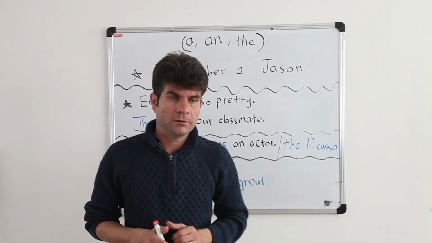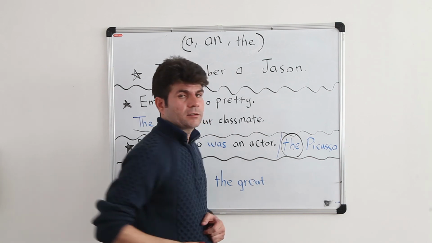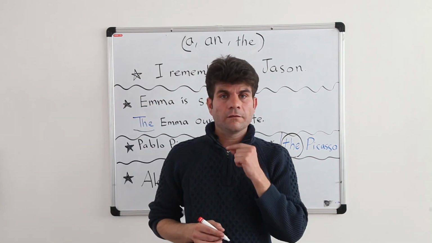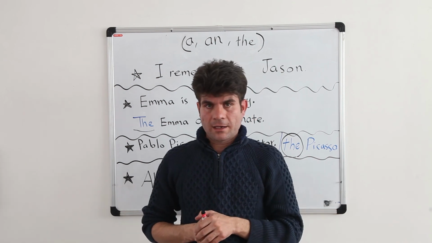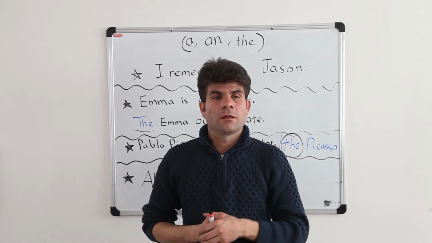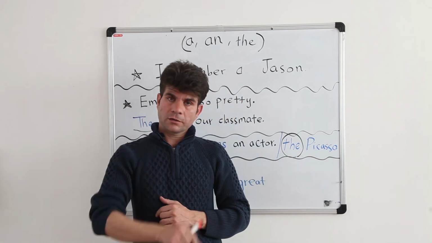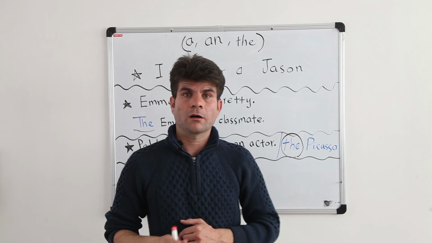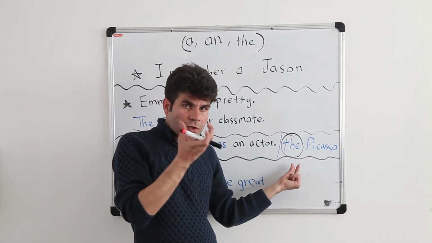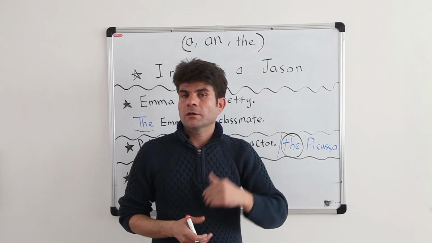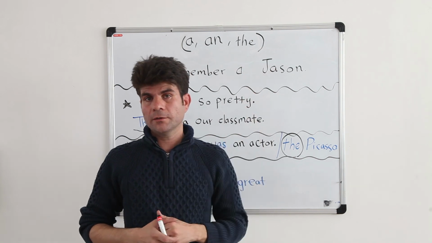The Picasso? Remember, we said we know that the pronunciation of the is so important. Before vowels, we use the. We say the apple, the orange, the umbrella. But before consonants, we say the book, the car. Here, if we talk about a famous person, we use the. I mean, do you mean Picasso, the famous artist, the famous painter?